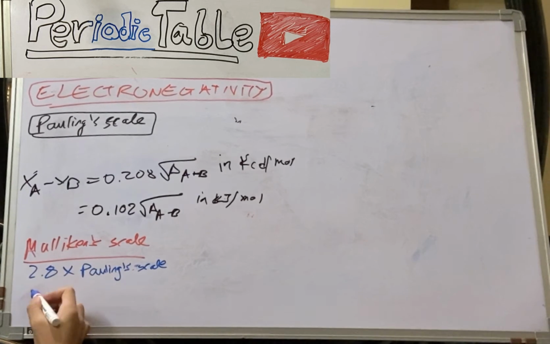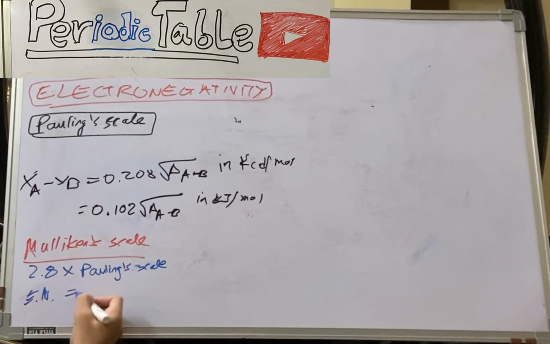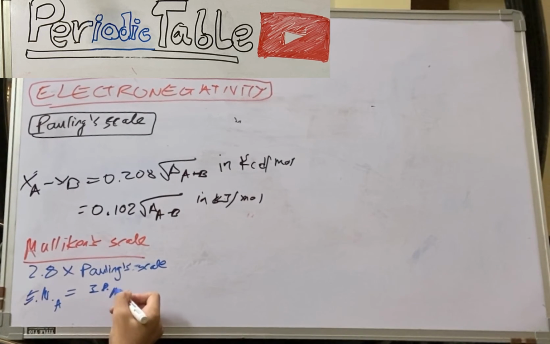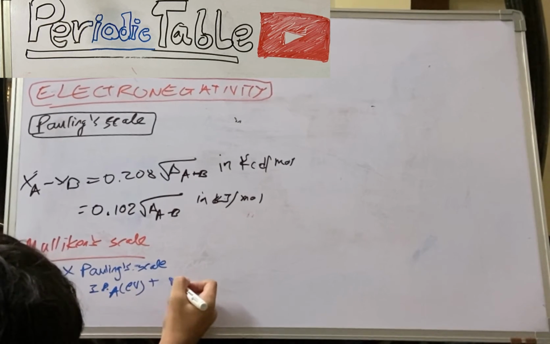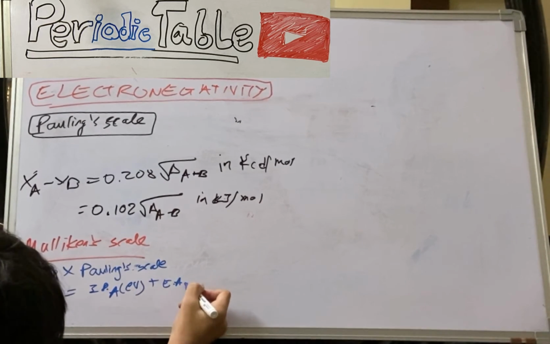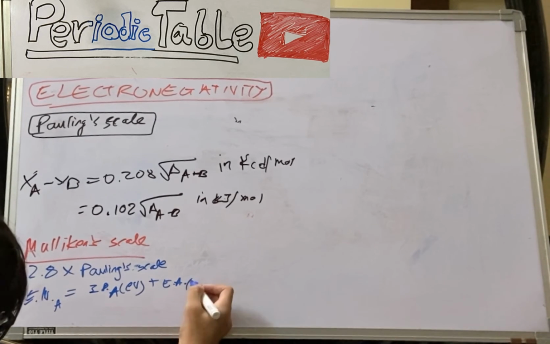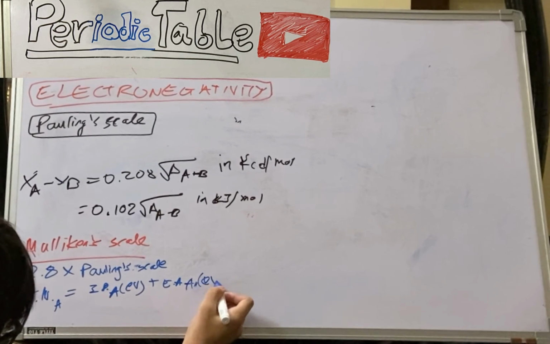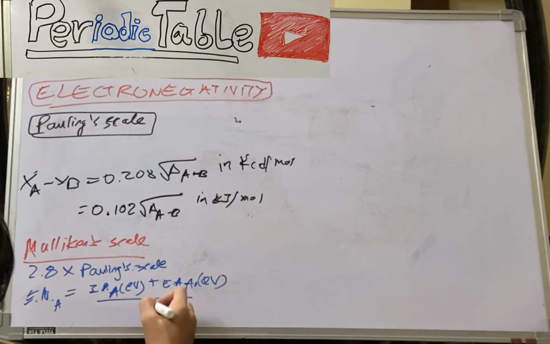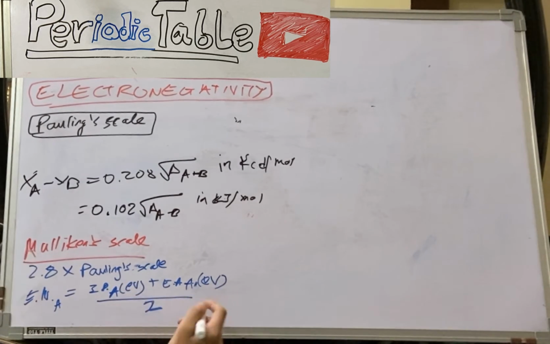And we derived the electronegativity of, let's say, A. It will be the ratio of IP of A in electron volts plus EA, divided by 2, which is the average, okay?